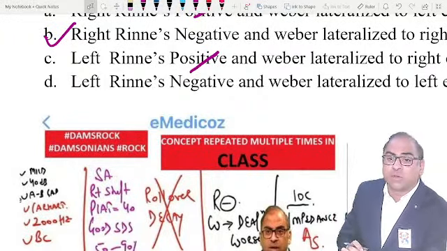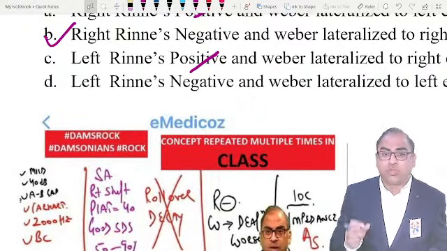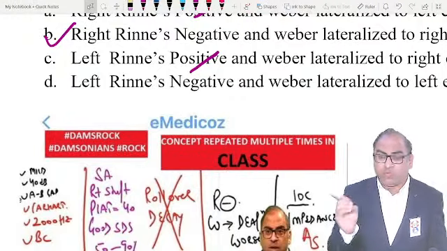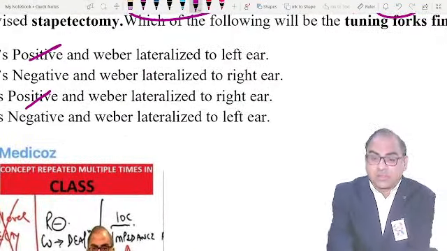Why am I sharing this on this platform? To give you a message, beta. In the last spell, when you have done 4 to 5 revisions, you should revise the topic of otosclerosis in 1 minute. Am I understandable? Clear?